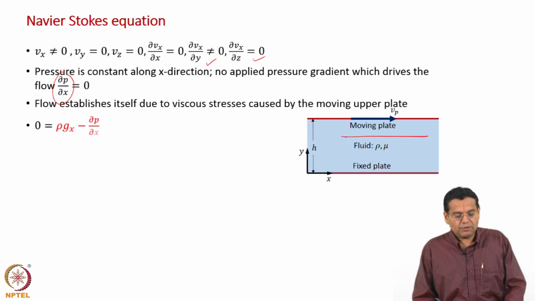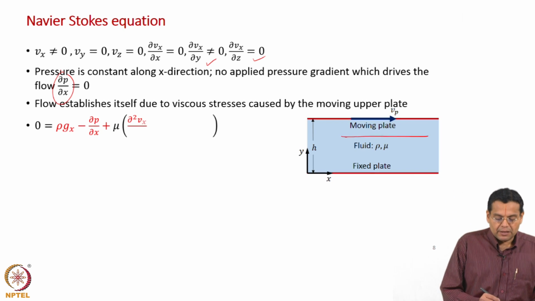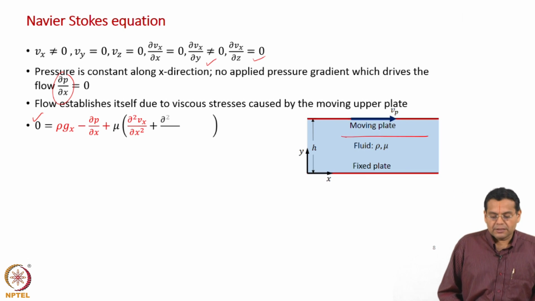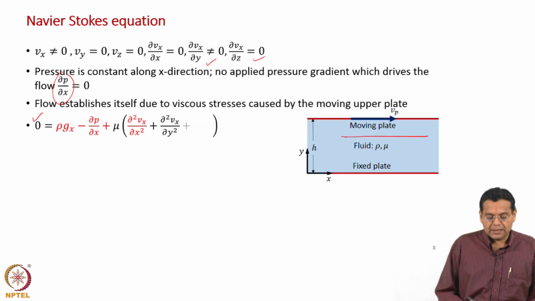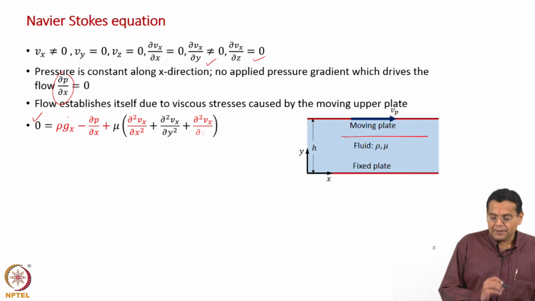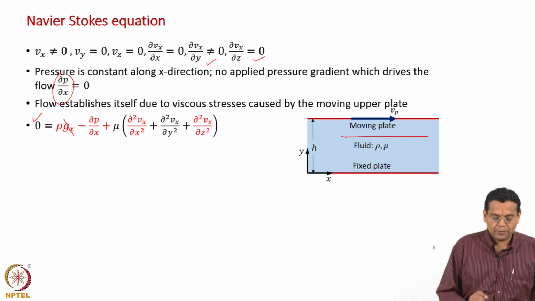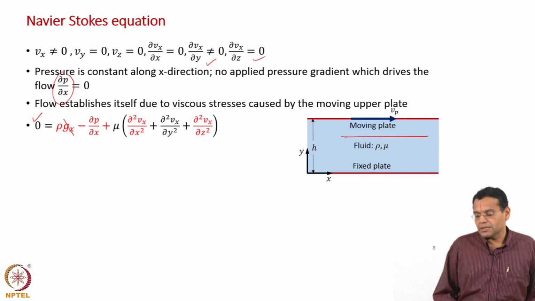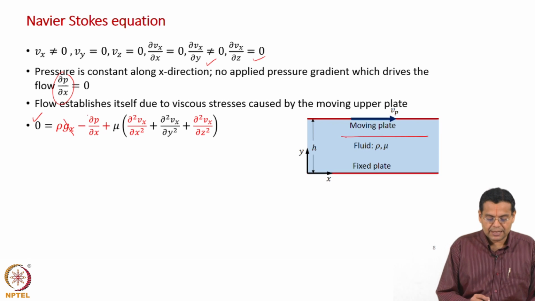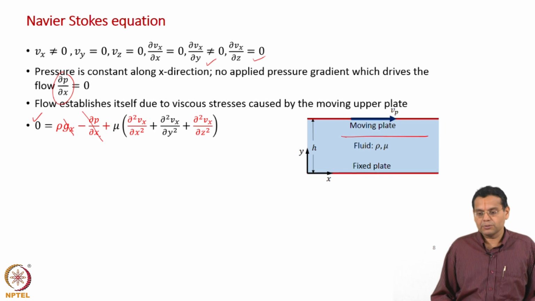Okay. So, now let us see what happens to the right hand side. Left hand side we have already seen that it vanishes, it becomes 0. Right hand side we have rho g x, and gravity acts along y direction. So, g x is 0, and because there is no applied pressure gradient along x direction, dou p by dou x is equal to 0.